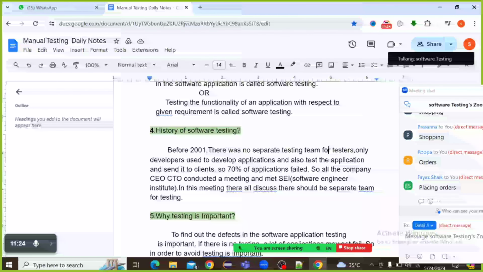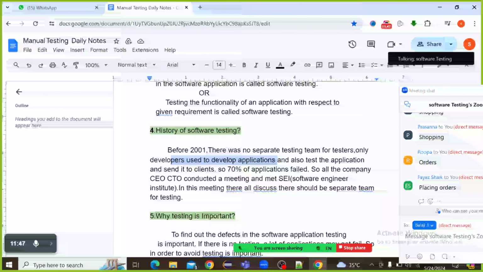Only developers used to develop the application and also test the application.